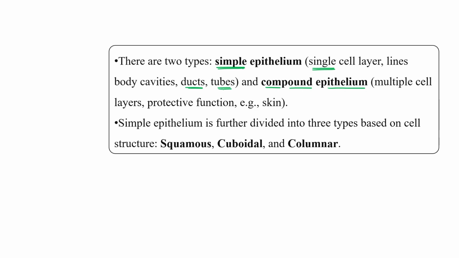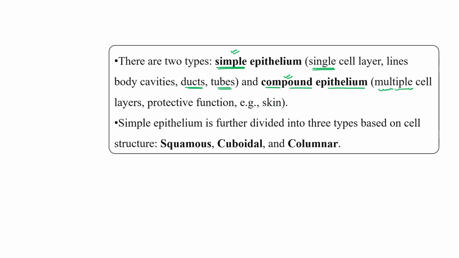So the outer lining, as I just told you, of an organ, or it may be a duct, or the outer lining of an individual, that is a single cell layer, that is epidermis. If multiple layers of outer lining are there, it contains multiple cell layers, that time we can use the term compound epithelium for the same.